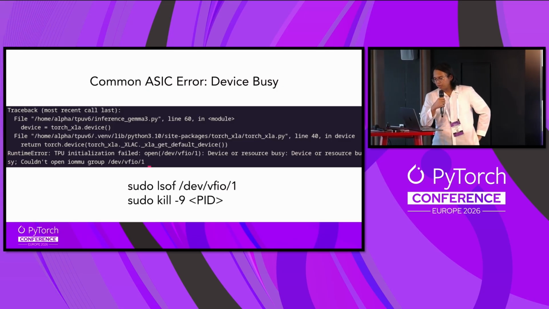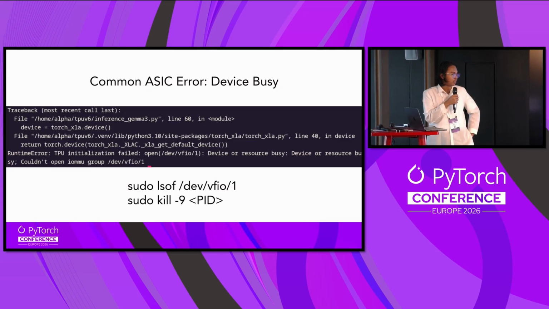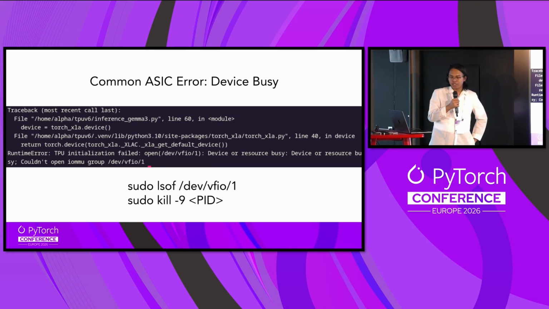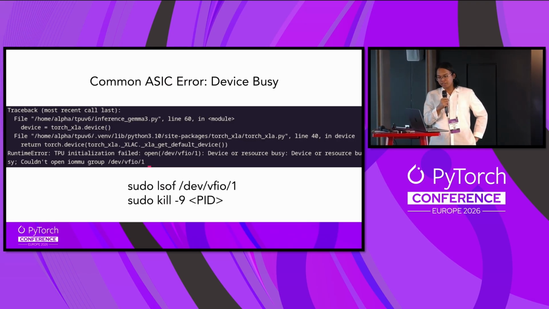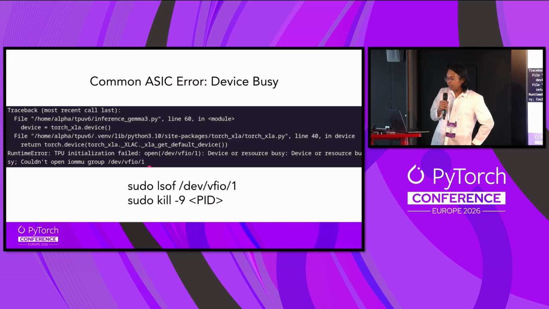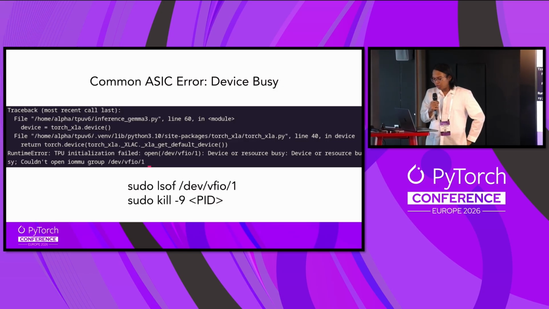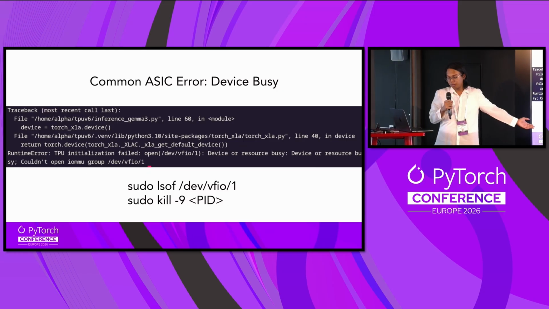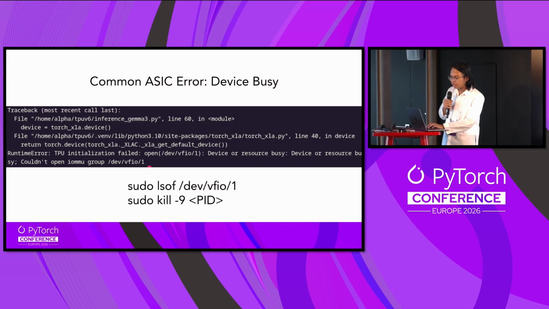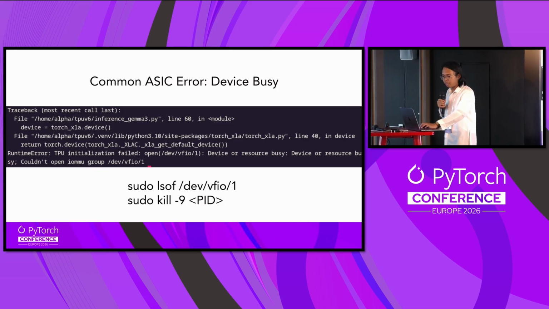In this case, this is a very common error. It's basically once you run your code, and then you try to run it again, and then the one is already running. You didn't kill it, so you have to stop it, and then you basically have to do this Linux command. So you have to kill that existing process. This is a very common ASIC error.